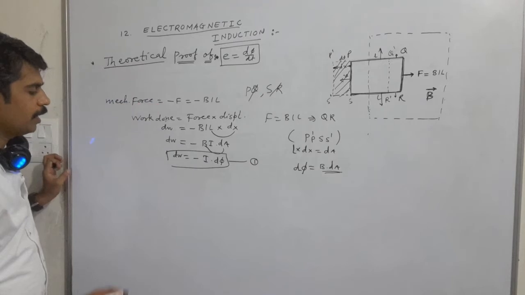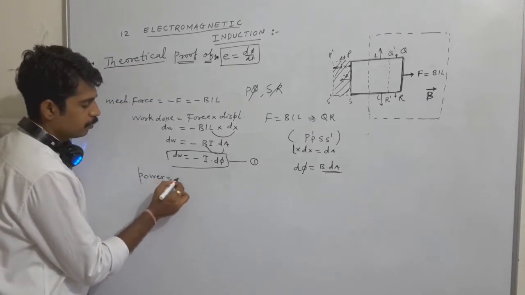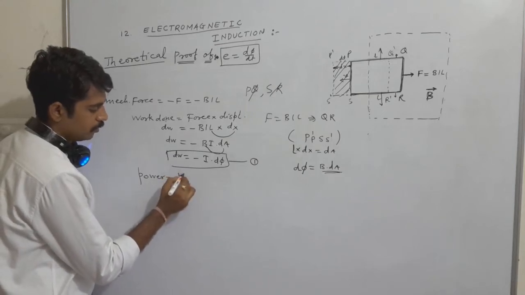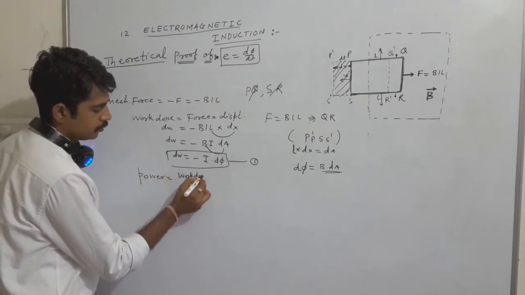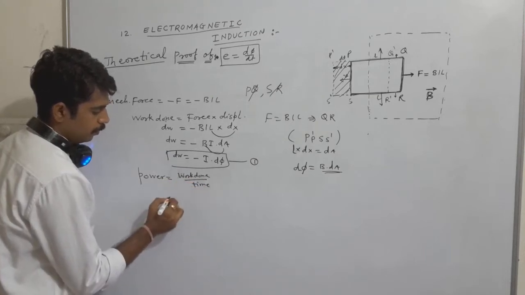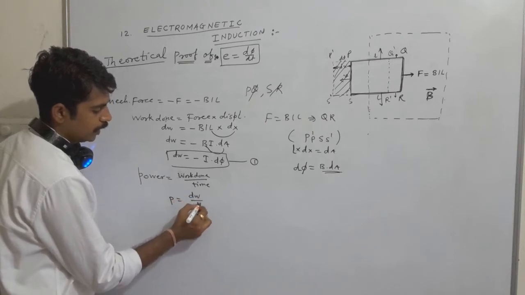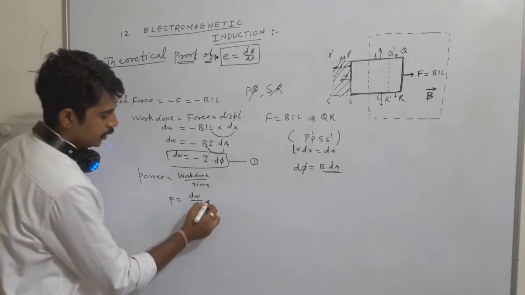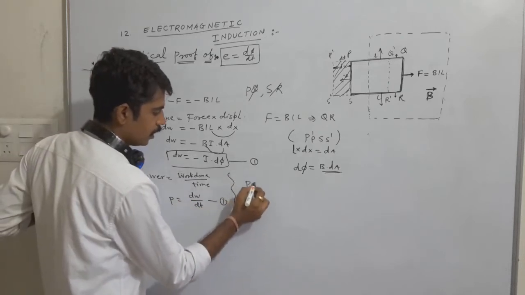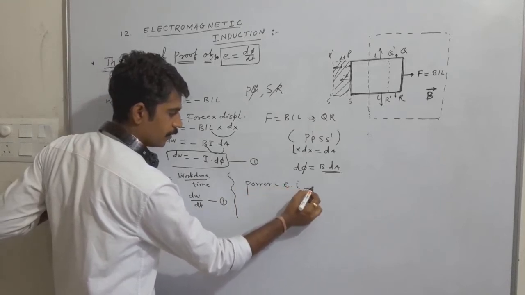Now, if we talk about power, power is equal to work done upon time. So P is equal to work done dw upon dt. This is equation number 1. And again we know that power is equal to E into I. This is equation number 2.